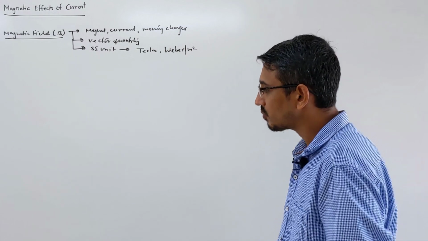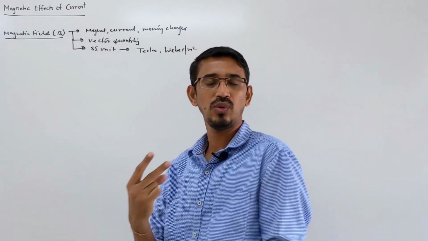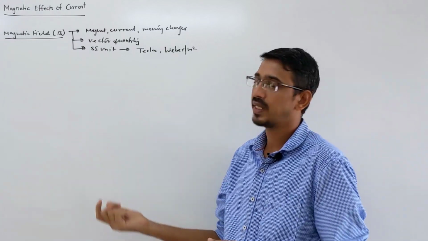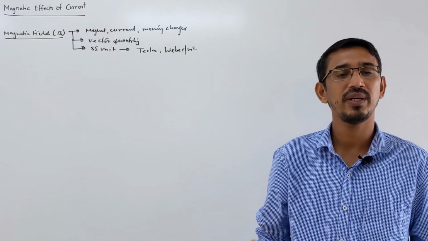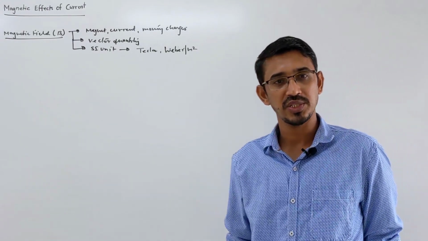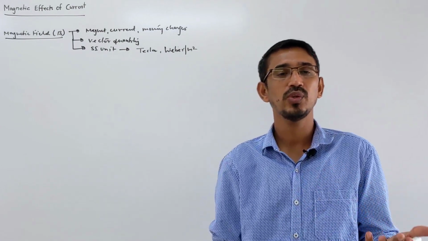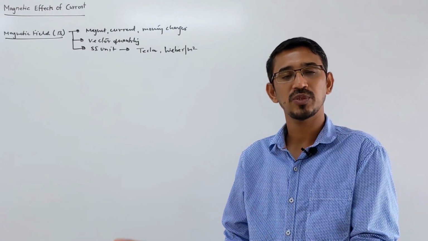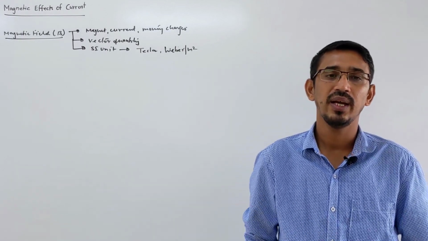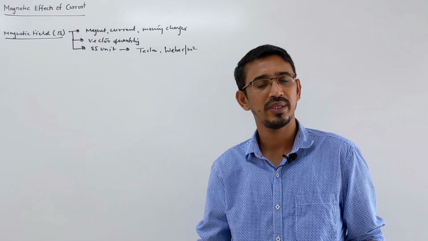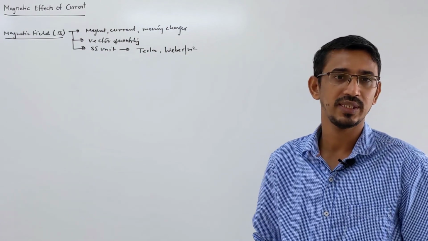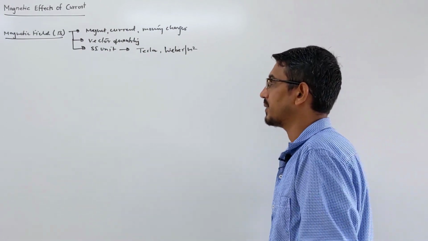In the first part we have to learn two laws and five applications. There are two laws which talk about how magnetic fields are produced by different types of objects. Then we have five applications. What are these two laws? One is Biot-Savart law, and one is Ampere's circuital law. The applications are the field due to a wire, due to a coil, due to a solenoid, toroid, and due to a cylinder.